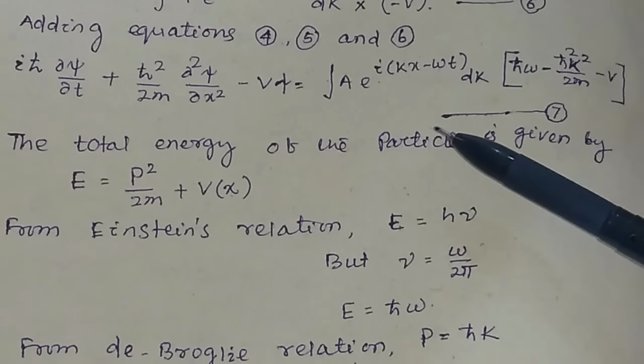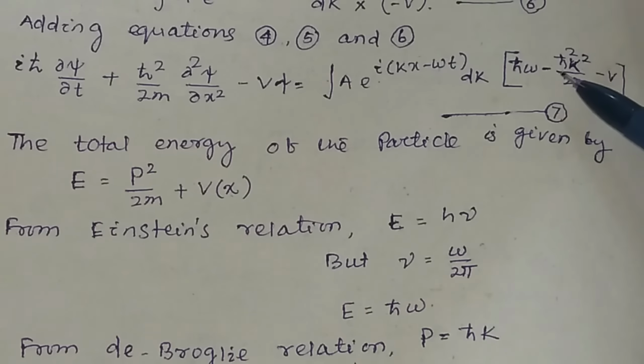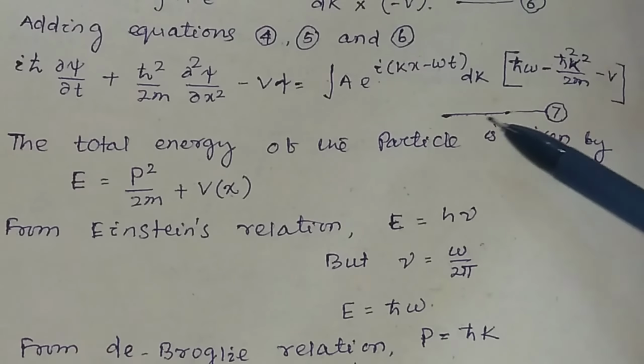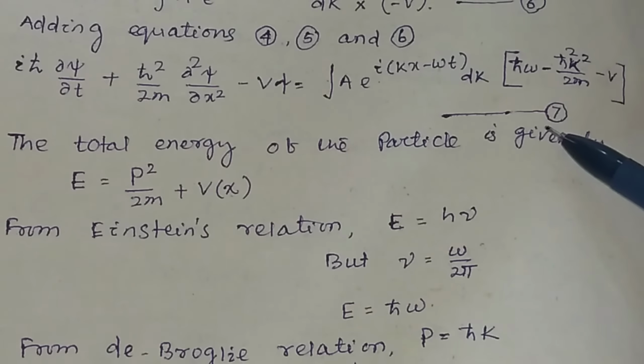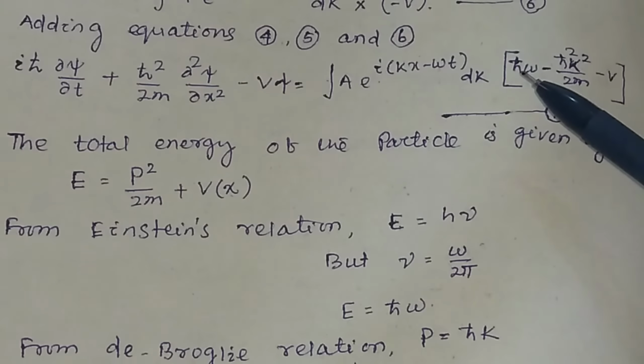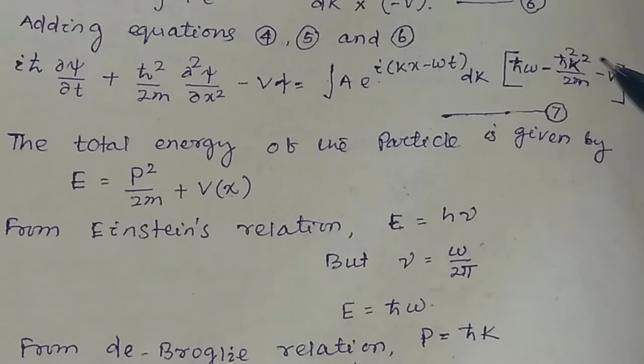So in the right hand side you have h cross omega minus h cross squared k squared divided by twice m minus V, and suppose this is equation 7. Now see this factor, that is h cross omega minus h cross squared k squared by twice m minus V, this factor will be equal to 0.